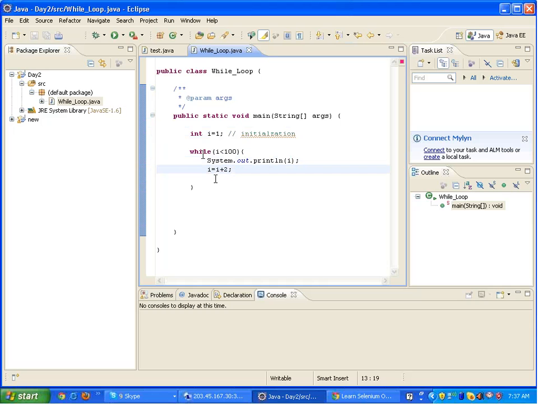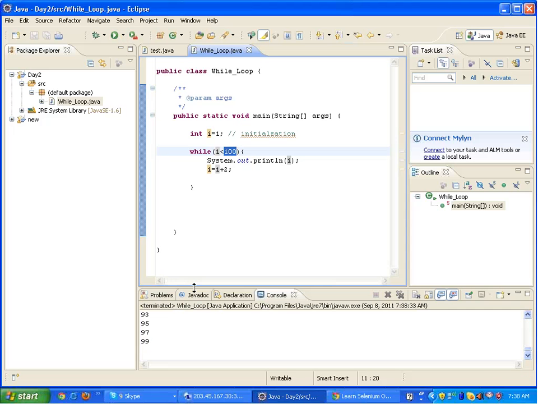So what will happen when control comes in, the value of i will be printed, i will be incremented by 2, and the condition will again be checked: is i less than 100? Yes, it is less than 100. You keep on going again and again and keep on printing the value of i till the value of i reaches 100 or goes beyond 100. So when you run this code, see, this prints all the odd numbers.